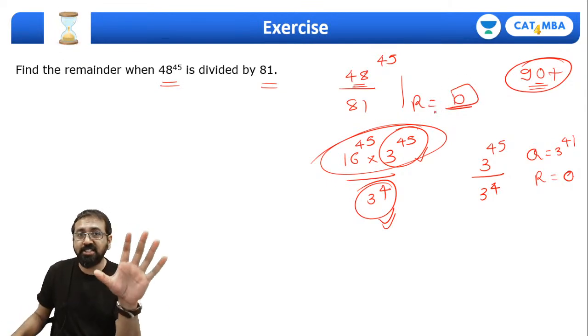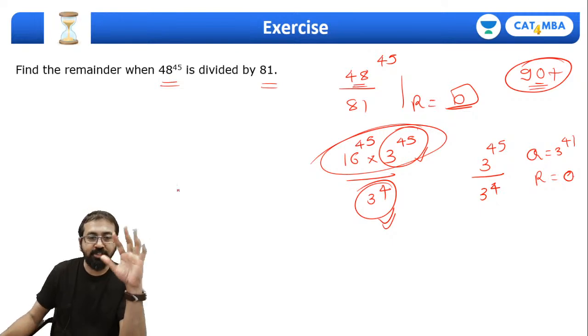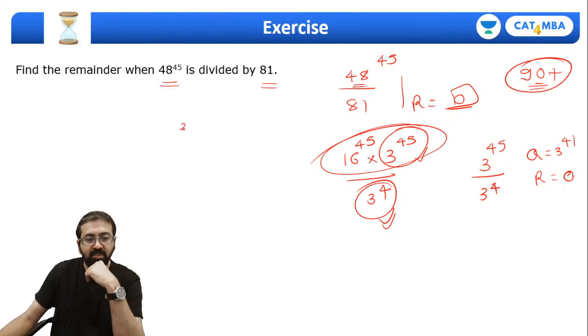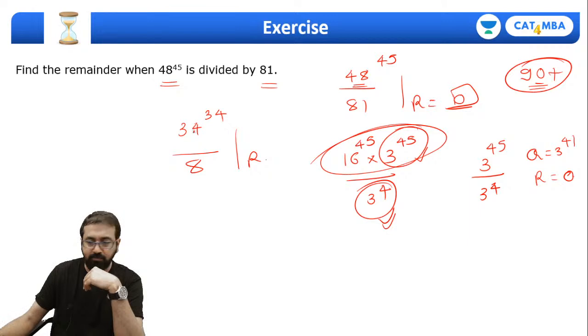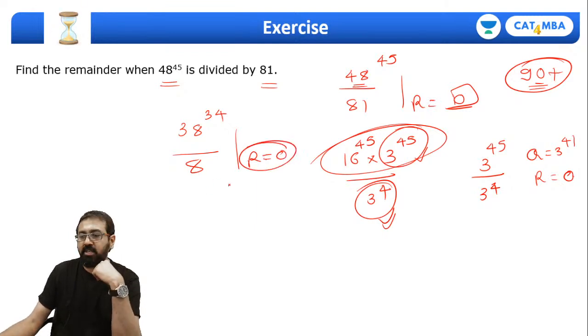So when you are given such questions, guys, you should be able to figure out the clue. For example, let me give you one more example. 34 raised to 34 divided by 8. What is the remainder? 34 is very obvious. Let me take another number, 38. 38 raised to 34 divided by 8. What is the remainder? Again, straight away I can put the remainder as 0.